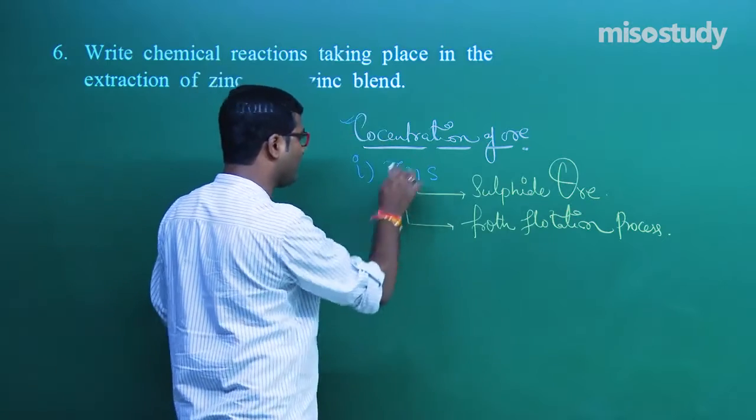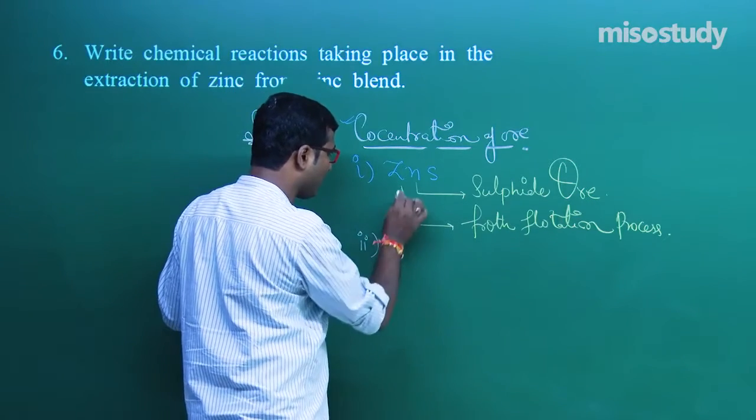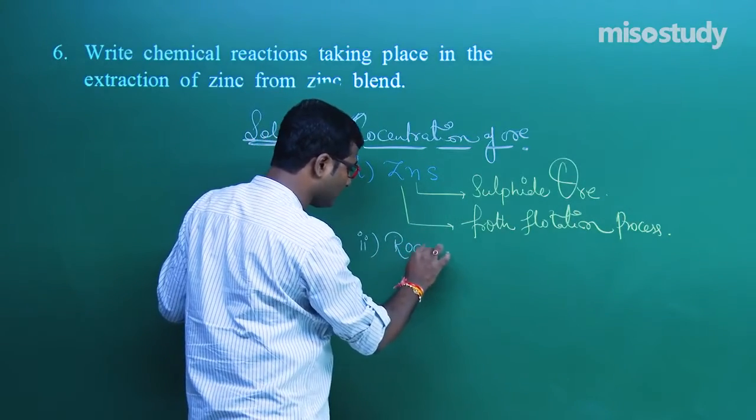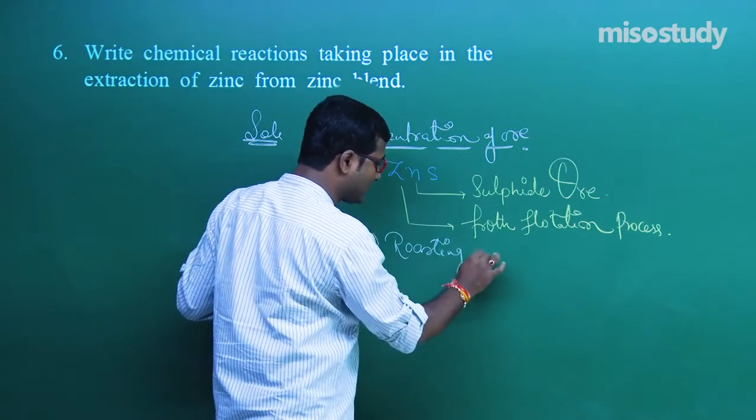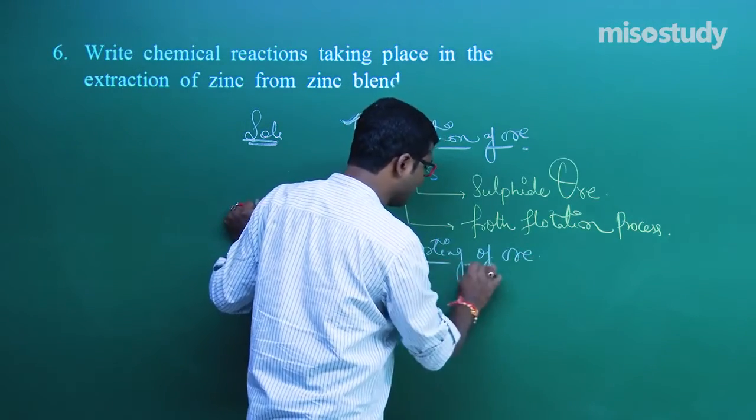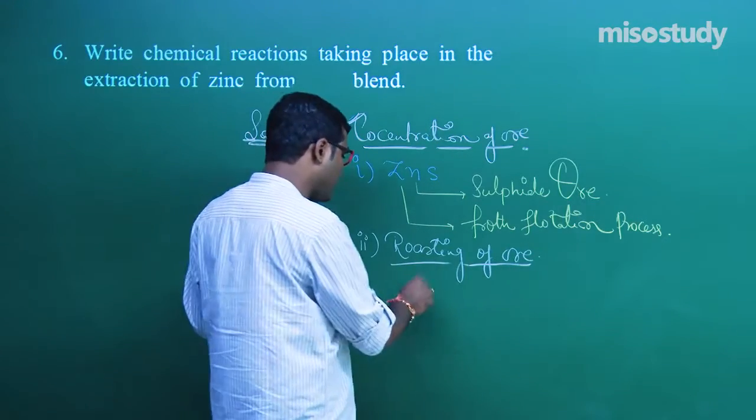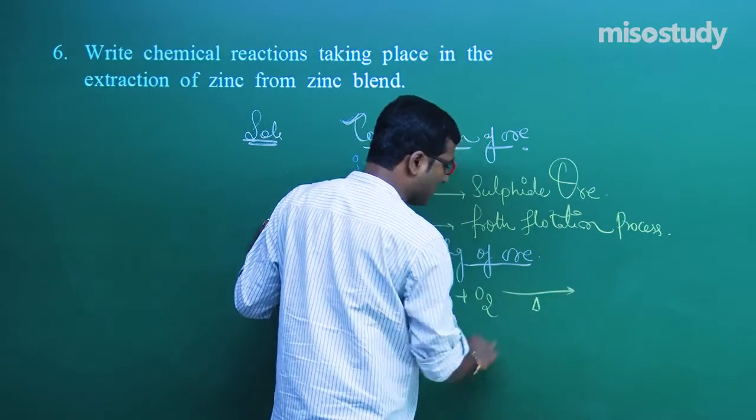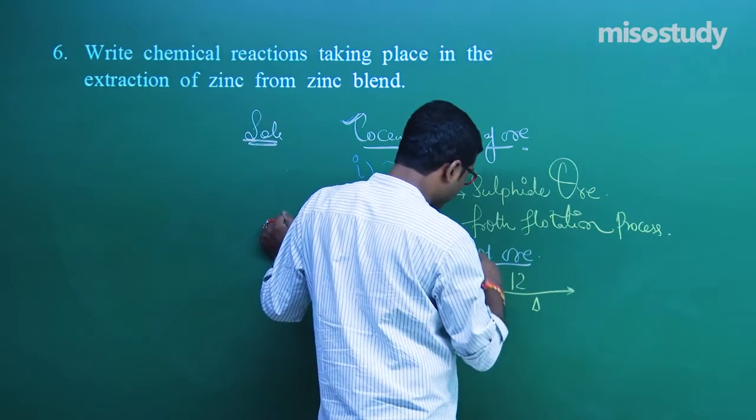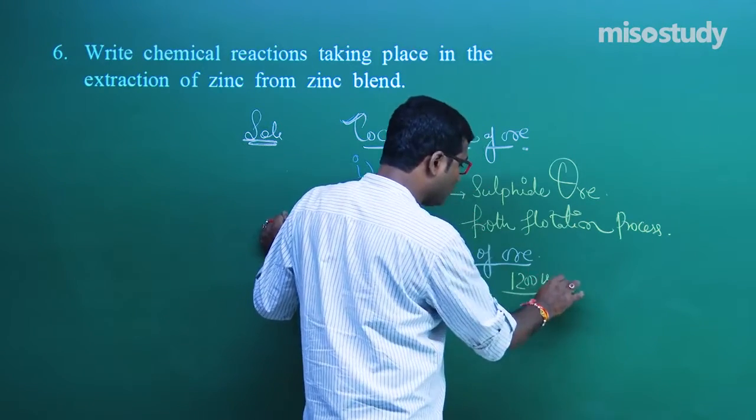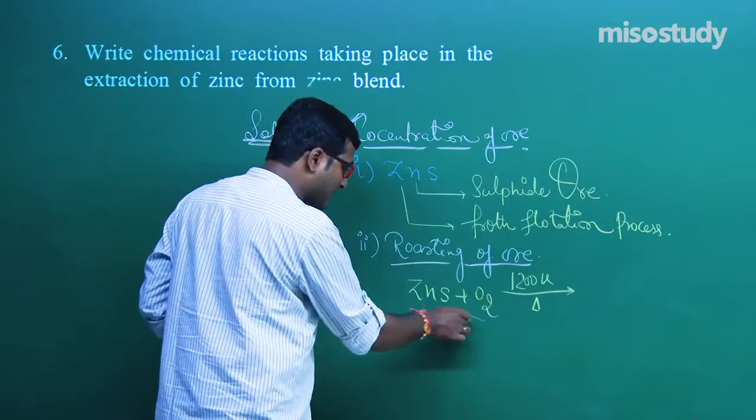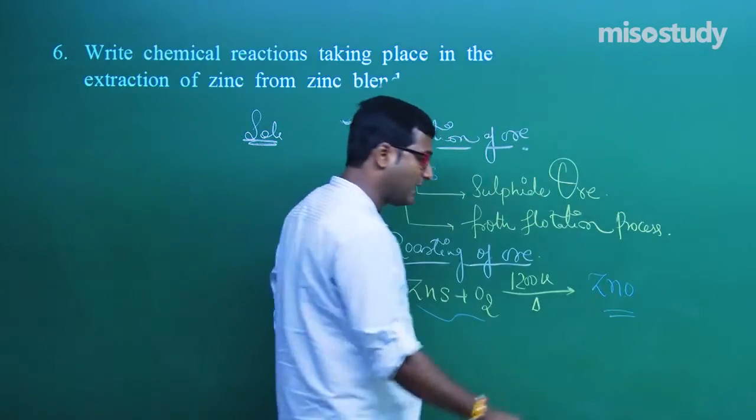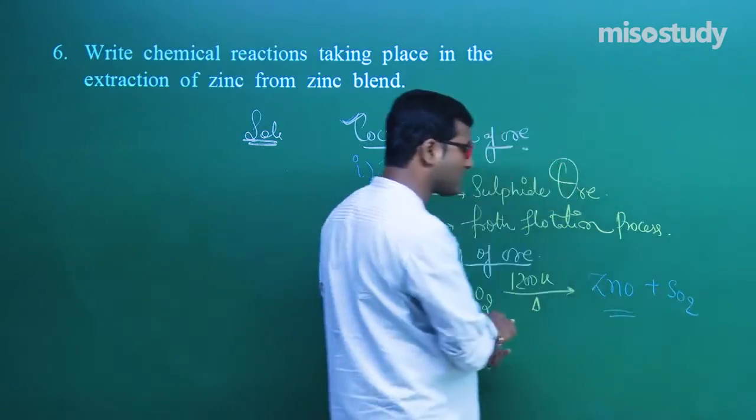Now after the concentrated ore, what will you do? Now the process is roasting of ore. Why roasting? Why not calcination, my friend? Because this is a sulfide ore, and sulfide ore can be converted to oxide ore when it is treated with oxygen at a high temperature, around 1200 to 1300 Kelvin. In this case ZnS will be converted to ZnO, and the byproduct here is SO2.